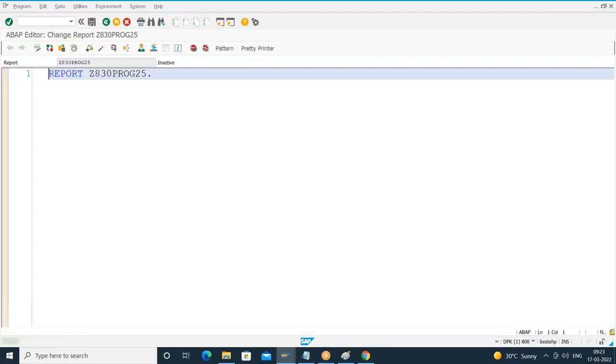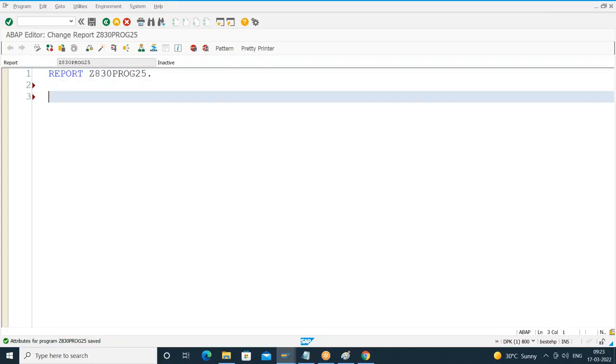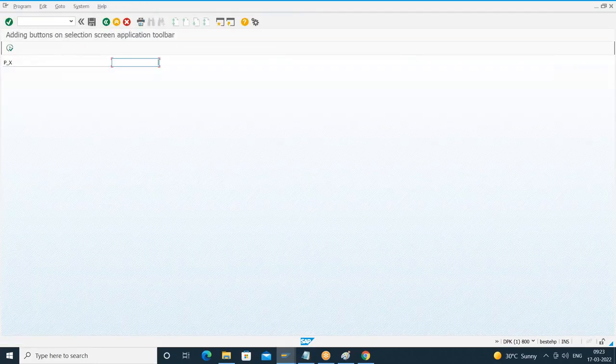So how do we generate the selection screen? By using the parameters statement. If you have the parameters statement only, I can generate it. So I'll say parameters p_x type i. When I execute this, observe carefully. Yes, I got the selection screen. What is my agenda now? I want to add the buttons on the application toolbar.